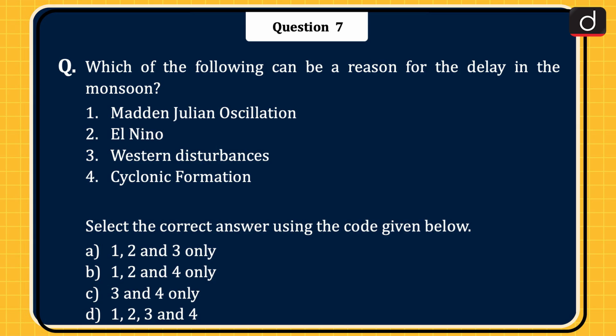Next question is, which of the following can be a reason for the delay in the monsoon? 1. Madden-Julian oscillation. 2. El Nino. 3. Western disturbances. 4. Cyclonic formation. Select the correct answer using the code given below. 1, 2 and 3 only, 1, 2 and 4 only, 3 and 4 only, or 1, 2, 3 and 4. The correct answer is option D, 1, 2, 3 and 4.